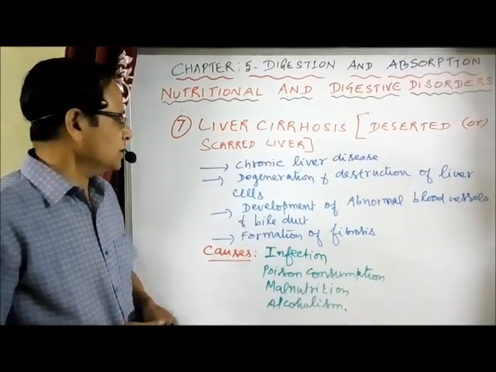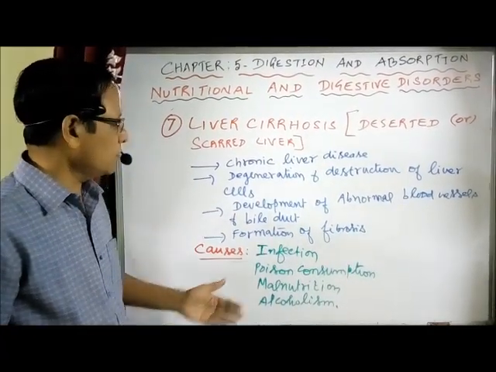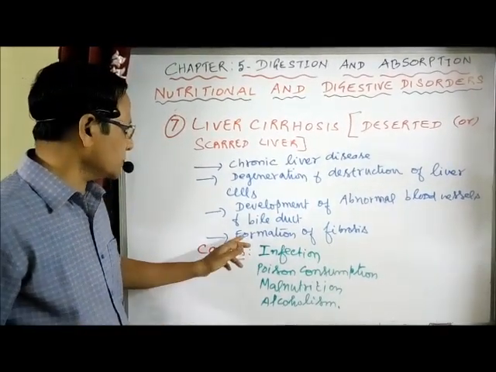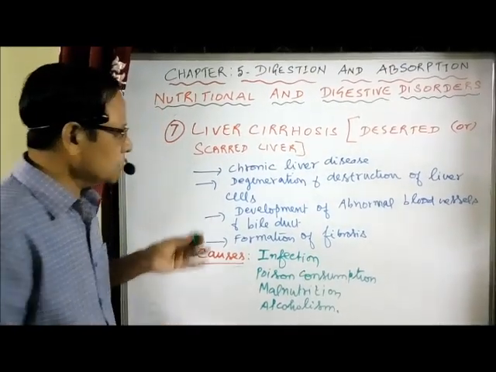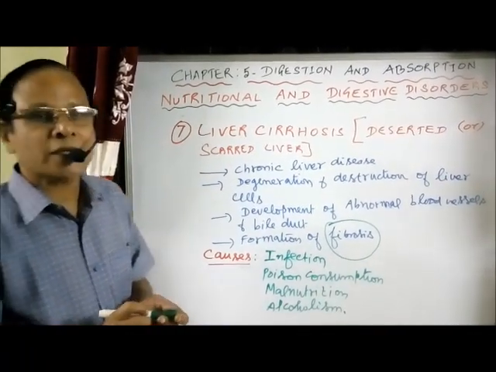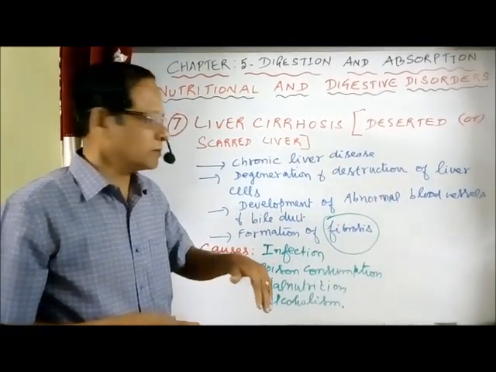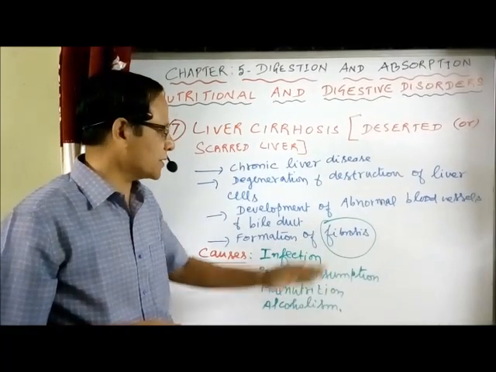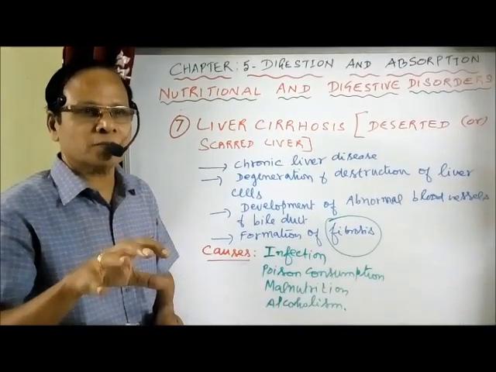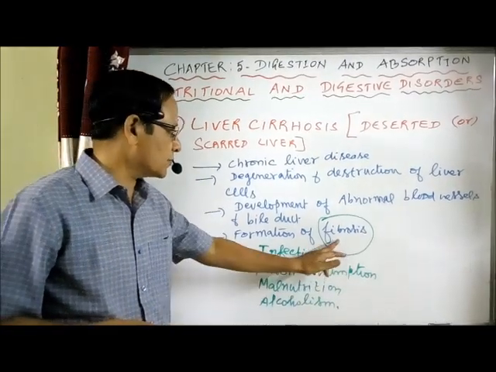As a result, the development of abnormal blood vessels and bile ducts takes place, which ultimately leads to the formation of what is called fibrosis. What is fibrosis? It is nothing but the replacement of glandular cells by fibrous connective tissue. So the liver glandular cells, the ones which secrete bile, are being replaced by fibrous connective tissue, and that condition is called fibrosis. So the liver is unable to secrete bile because the cells which secrete bile are being replaced by fibrous connective tissue. That condition is called fibrosis.